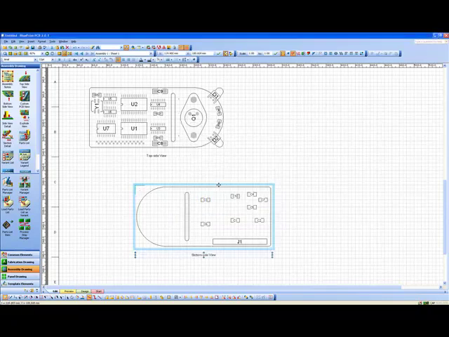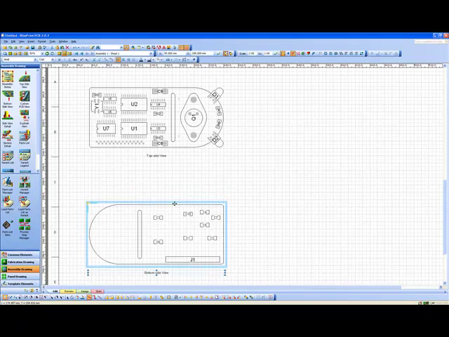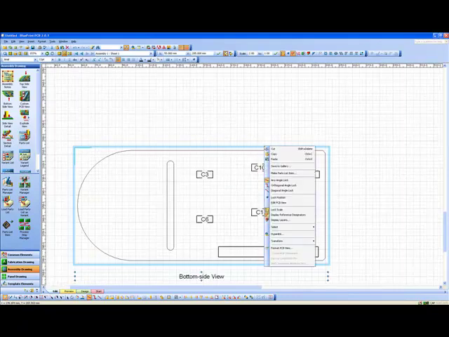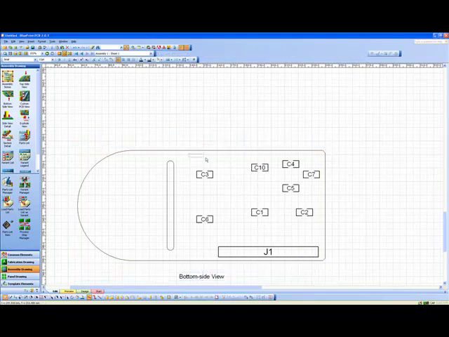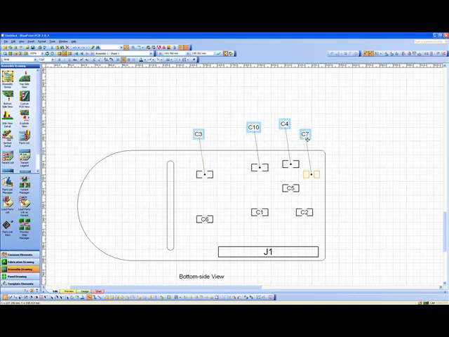Right. Okay. So this demo board isn't very dense, but there's a feature in here that allows us to select reference designators. So if we select the BluePrint reference designators, for example, and we drag them away from the components, notice it automatically puts a leader line out into the center of the component, which is pretty neat.